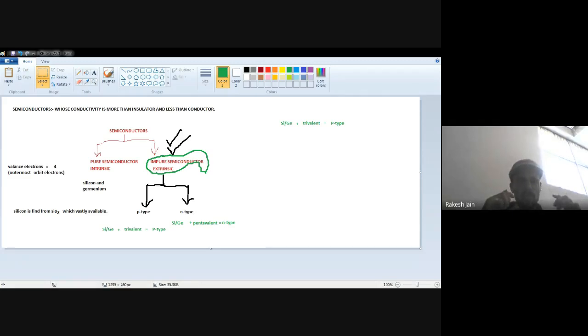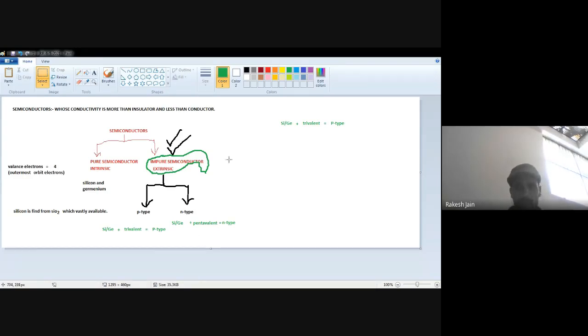Let's suppose you want to cook a vegetable. The impurity is, let's suppose, salt. Whose quantity is more, vegetable quantity or salt quantity? Yes, vegetable quantity, definitely. Similarly, impurity should be low and the original material should be high. It means silicon is more and impurity is low.